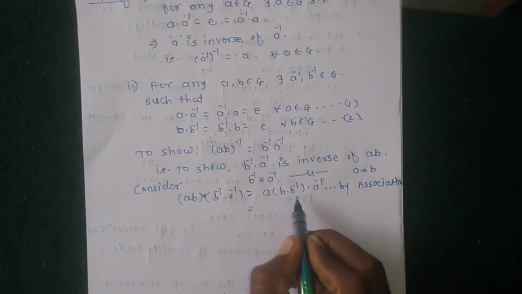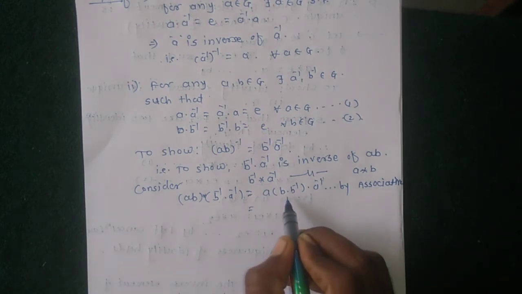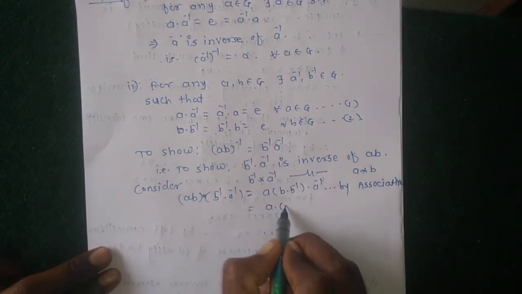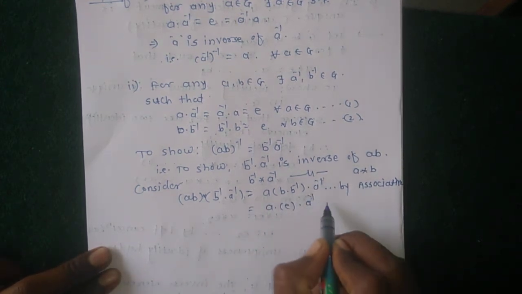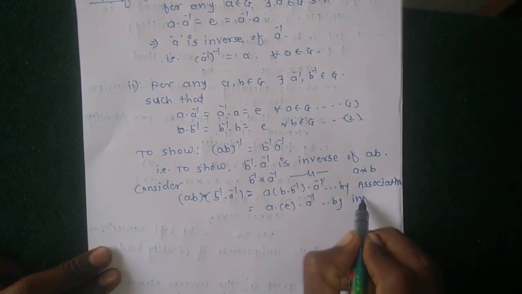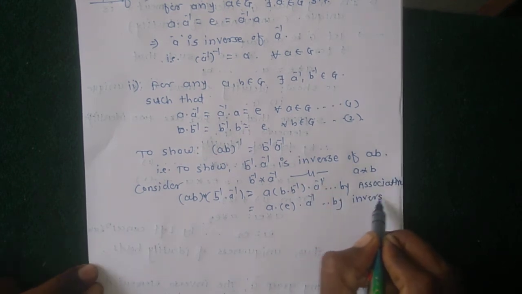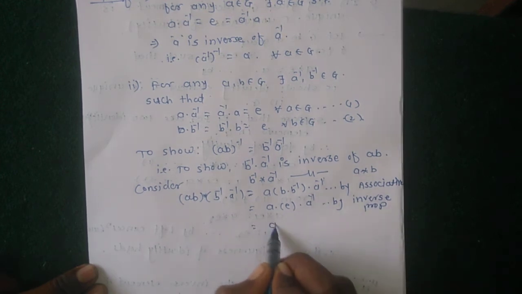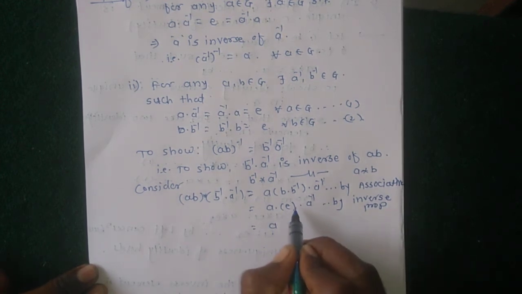property and the inverse property, B into B inverse value is identity. We imply that A into identity into A inverse, by inverse property A into E equal to identity.